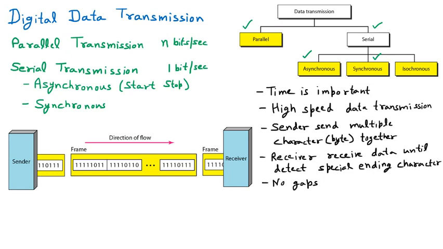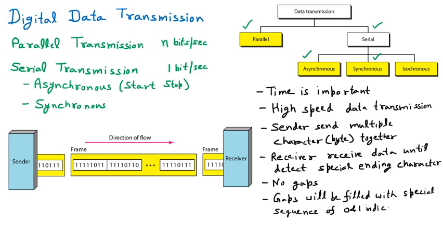But anyhow, if any problem exists and I'm not able to send for some seconds, then those gaps will be filled with a special sequence of 0 and 1 indicating idle. Meaning I am keeping on sending the data to you, but anyhow, something comes up.